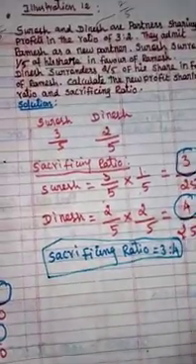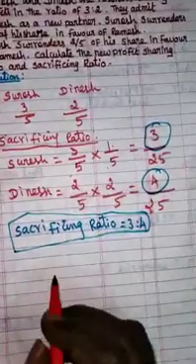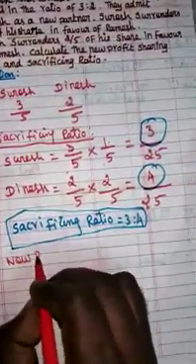Now they ask us to calculate the new profit sharing ratio also. So, new profit sharing ratio calculation.